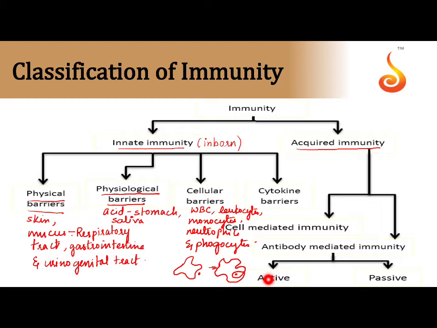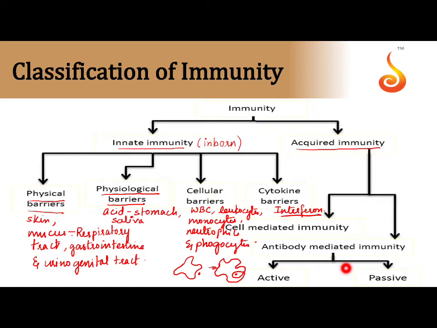The last type of inborn immunity is the cytokine barrier. The best example to give under this is interferon. What is an interferon? It is a chemical, it is a protein which is synthesized by a virus affected cell. A virus affected cell knows the cell is going to die in any case.